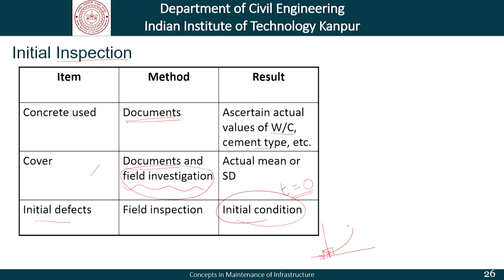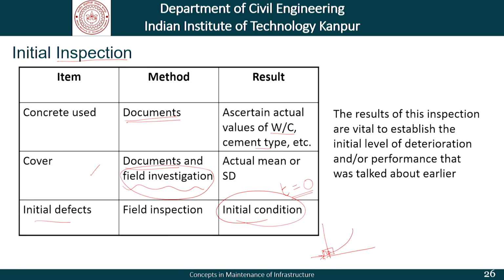We should be very clear that initially there were no cracks, or if there are cracks, yes, there were cracks. It was decided that these cracks are not harming the structure, they are within permissible limits and so on and so forth, and therefore, they have not appeared during the time that the first detailed inspection or the first periodic inspection takes place.